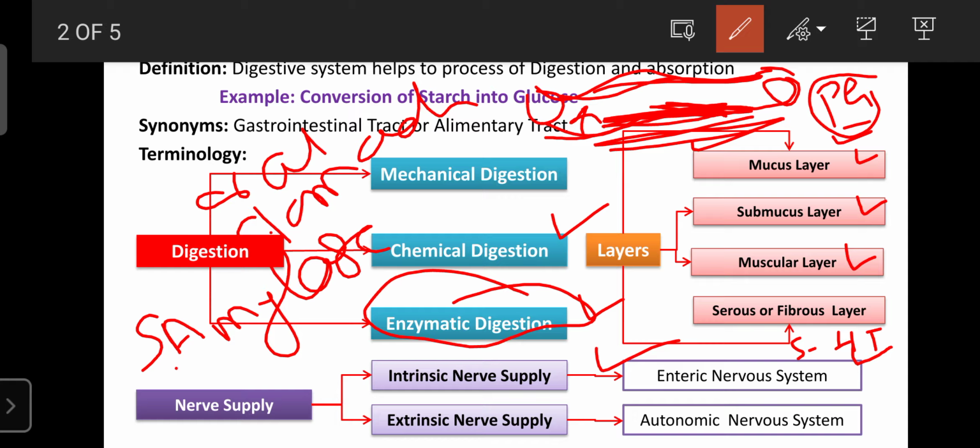Only 25% depend upon the extrinsic nerve supply, that is the autonomic nervous system, with the help of the parasympathetic and sympathetic, or acetylcholine and noradrenaline. These are neurotransmitters for the autonomic nervous system. It is also helpful to regulate the digestive secretion as well as the movement of the GI tract. But the 75% is regulated by the enteric nervous system by 5-HT.